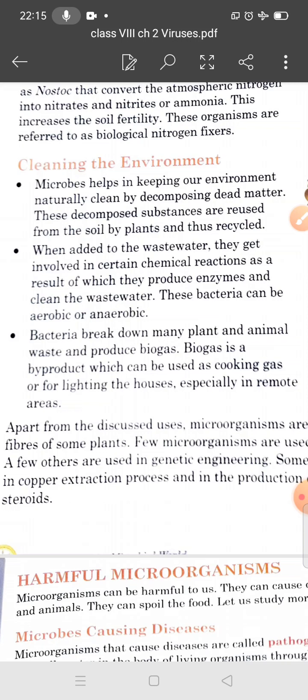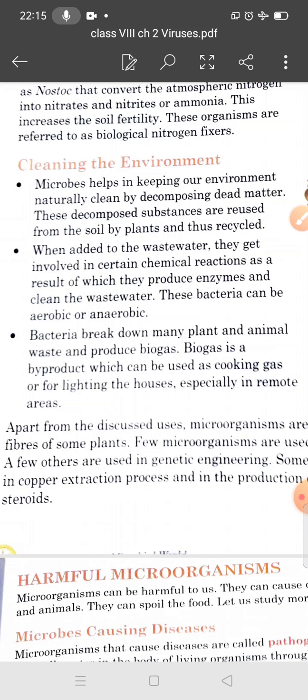Students, many microorganisms decompose the dead and decaying organic matter of plants and animals into simpler substances. So what will happen when it decomposes into simpler substances? They become a part of the soil and are used by other plants for their growth.